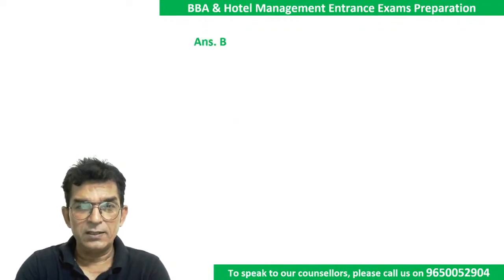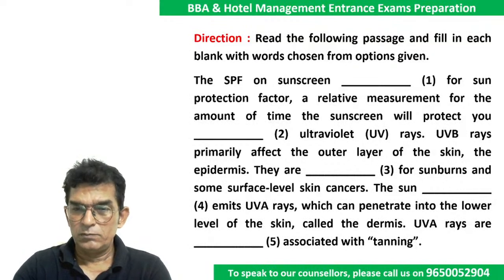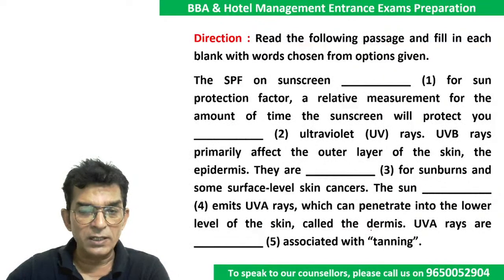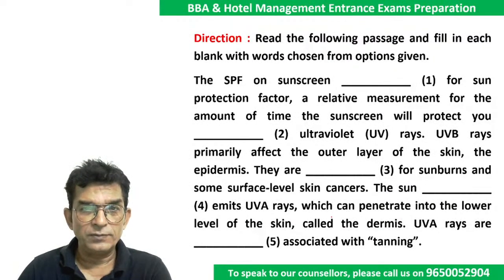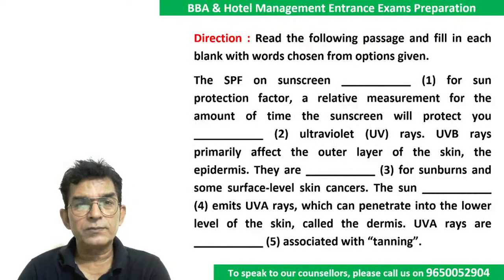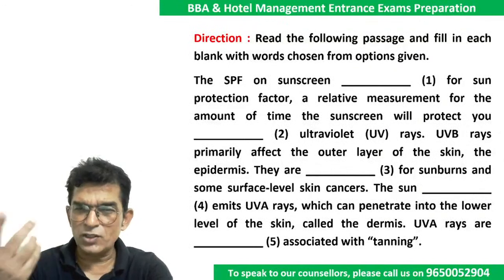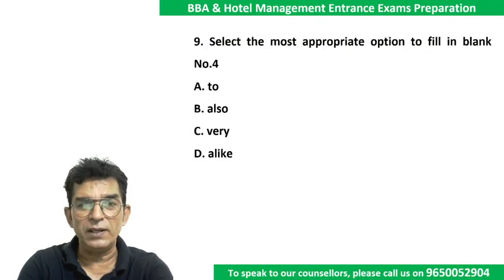Okay. Then to the next one. They are responsible for sunburns and some surface level skin cancers. The sun dash emits UVA rays which can penetrate into the lower level of the skin called the dermis. The sun. There is a word, let's check, because I am going to show you this one here.